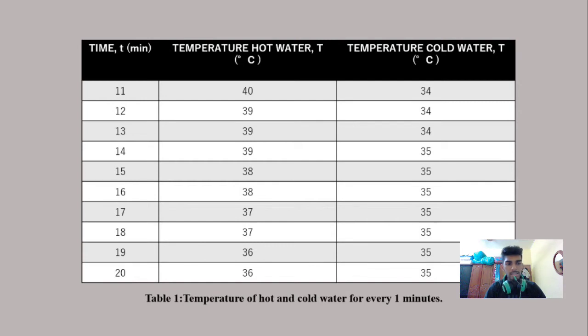At the final minute, the 20th minute, the temperature of hot water is 36 degrees Celsius and the temperature of cold water is 35 degrees Celsius. At this state, thermal equilibrium is reached at the 20th minute.